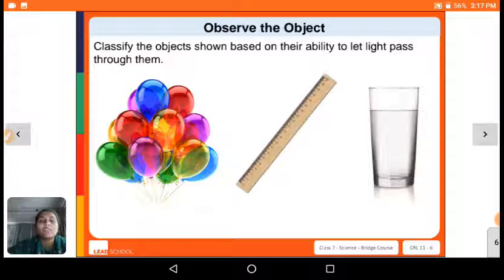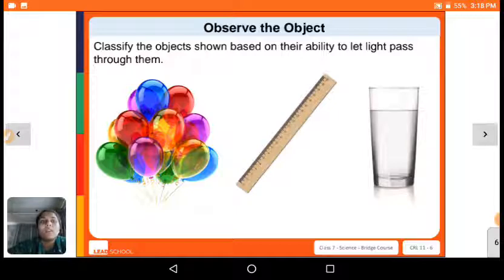So what is transparent? All the light passes through that transparent object. An object that allows all the light to pass through it is transparent. Translucent means it allows some light to pass and does not allow some light to pass. So a translucent object allows some light to pass through it. And an opaque object is one that does not allow any light to pass through it.